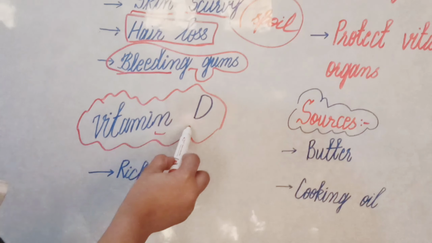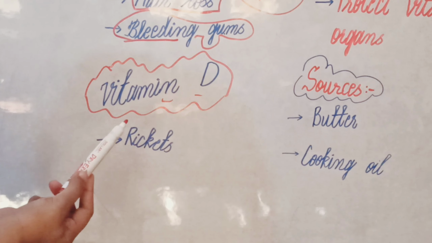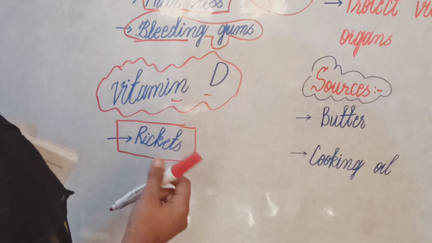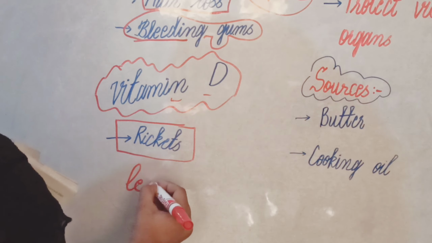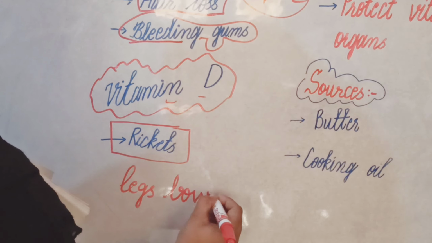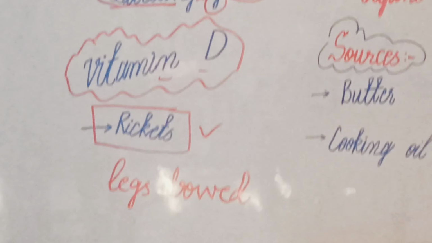Okay, the next one is vitamin D. What will happen with the deficiency of vitamin D? Vitamin D deficiency causes rickets, in which our legs will be bowed, which is called rickets.